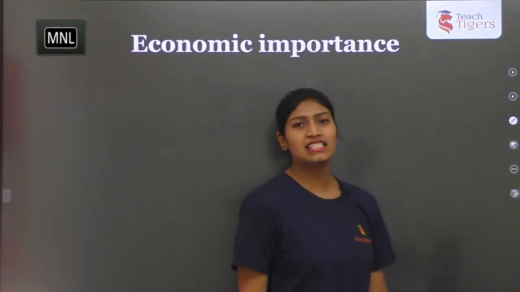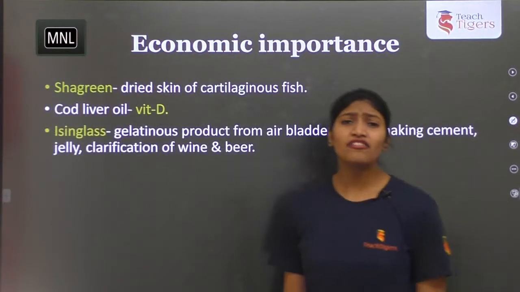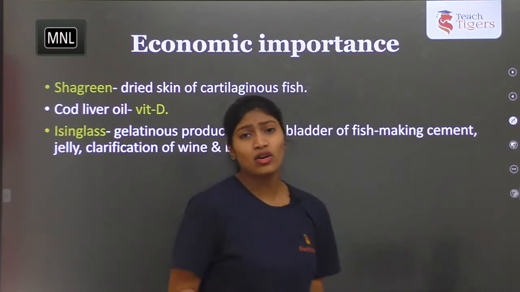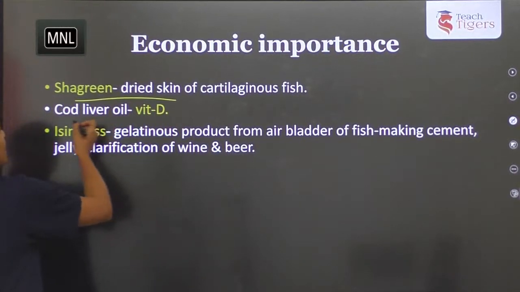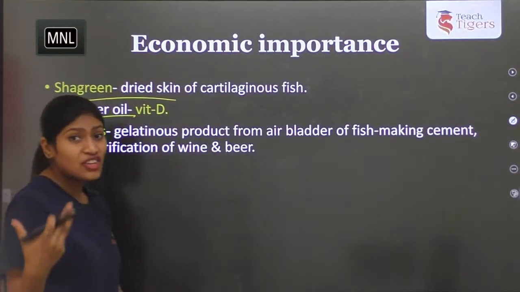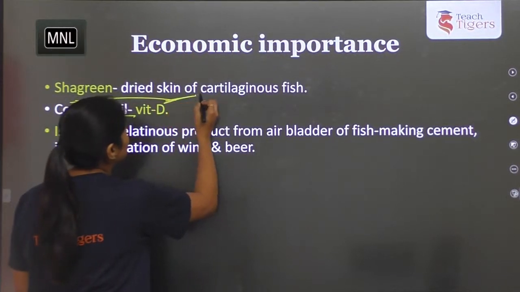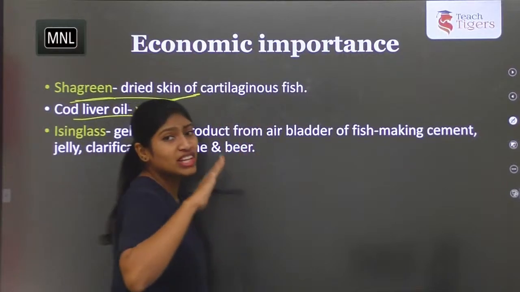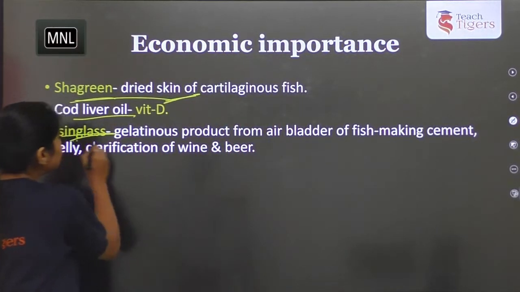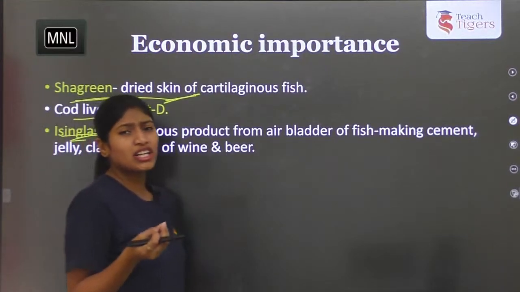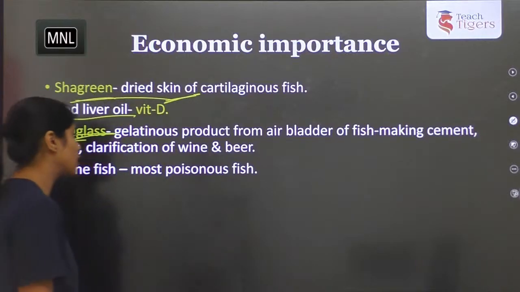Next, coming to the economic importance. There are a few characters of the fishes which are actually used. Like cod liver oil, which has vitamin D, and shagreen, which is the dry skin of cartilaginous fishes. And isinglass, a gelatinous product used for purification of wines and so on. They are used for economic importance.